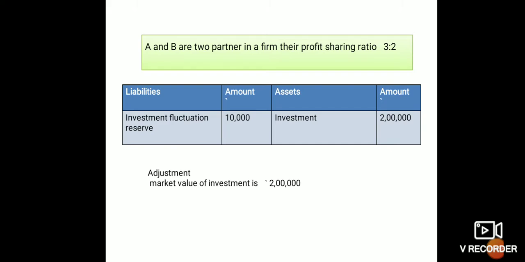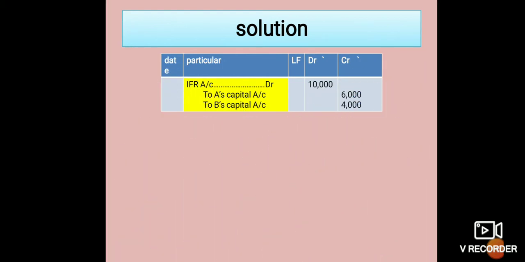Here is one example. A and B are two partners in a firm. Their profit sharing ratio is 3:2, means their old ratio is 3:2. And see here, investment fluctuation reserve is 10,000 and book value of investment is 2 lakh and market value of investment is also 2 lakh, means both are the same. So the treatment of IFR is: the amount of IFR, rupees 10,000, is distributed to partners A and B. So the journal entry is investment fluctuation reserve account debited to A's capital and B's capital. This amount 10,000 is distributed between A and B in the ratio of 3:2.